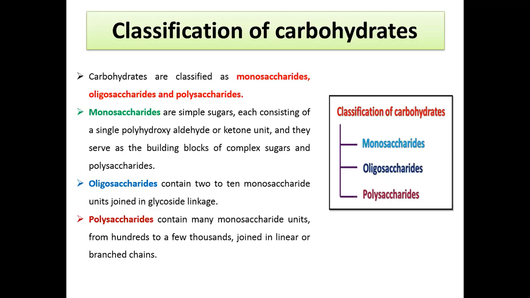Okay, so three types are there. Mono means they are made up of a single sugar unit. Oligo means they are made up of 2 to 10 sugar units. And polysaccharides means many sugar units. They typically range from 100 to 1000.